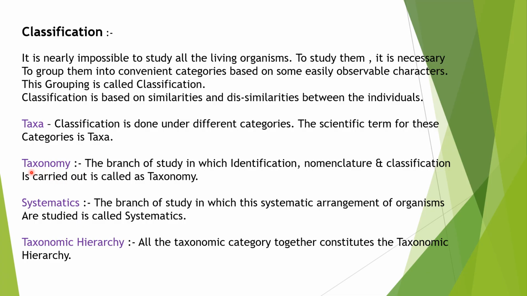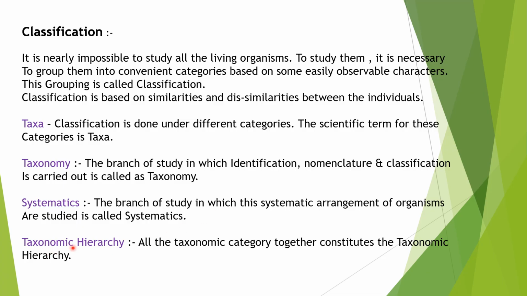Taxonomy is the branch of study in which identification, nomenclature and classification of any organism is carried out. In systematics, not only diversity in the organisms is studied, but the relationship among the organisms is also taken into account. So systematics is the branch of study in which the systematic arrangement of organisms is studied.